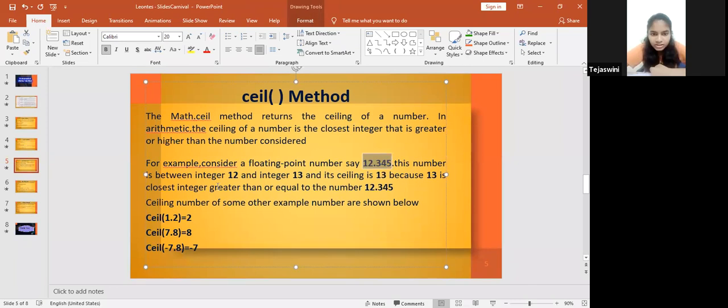This number is between integer 12 and integer 13, and its ceiling is 13 because 13 is the closest integer greater than or equal to the number 12.345. Ceiling examples of some other numbers are shown below. ceil 1.2 is equal to 2. ceil 7.8 is equal to 8. ceil minus 7.8 is equal to minus 7.